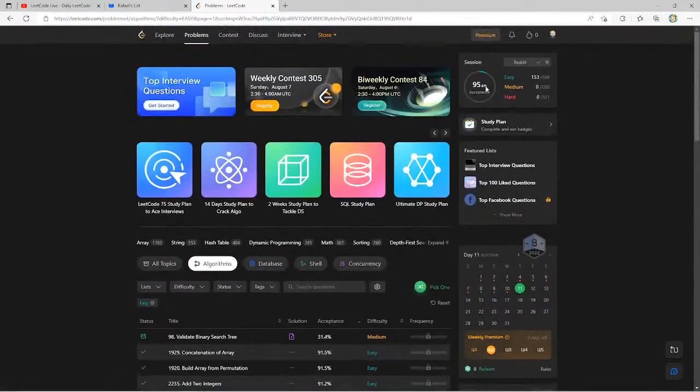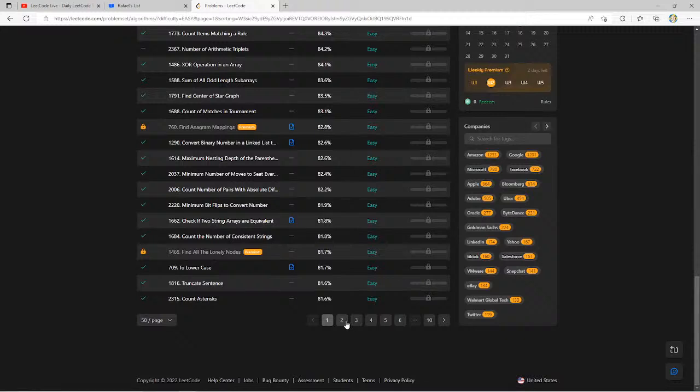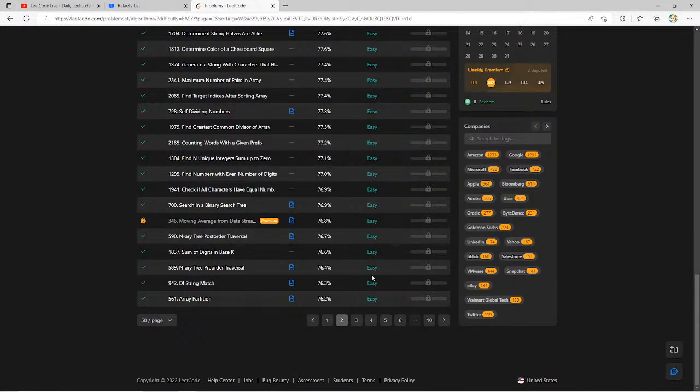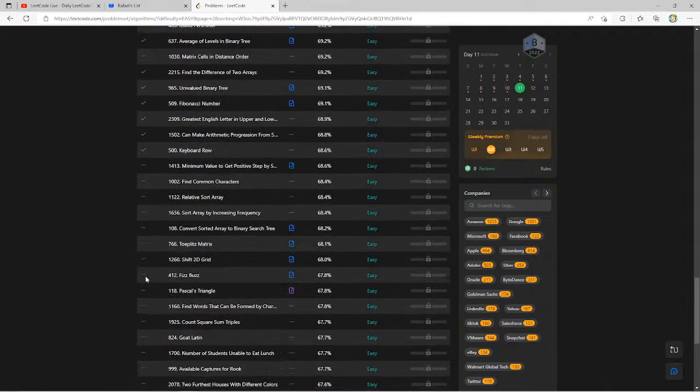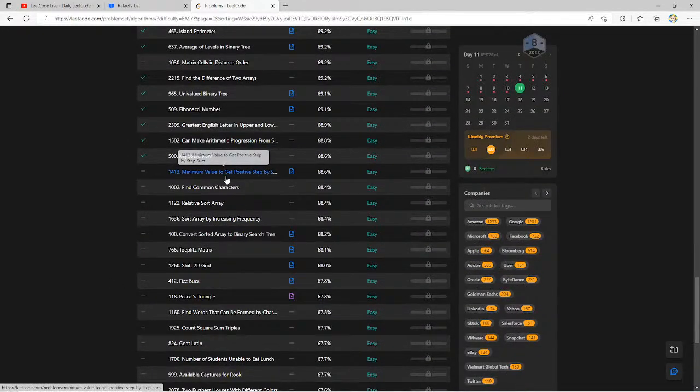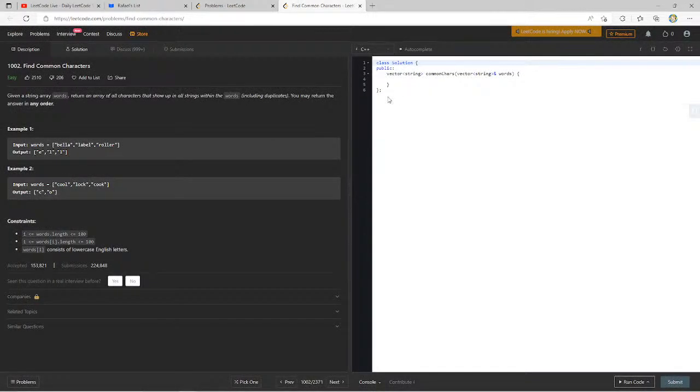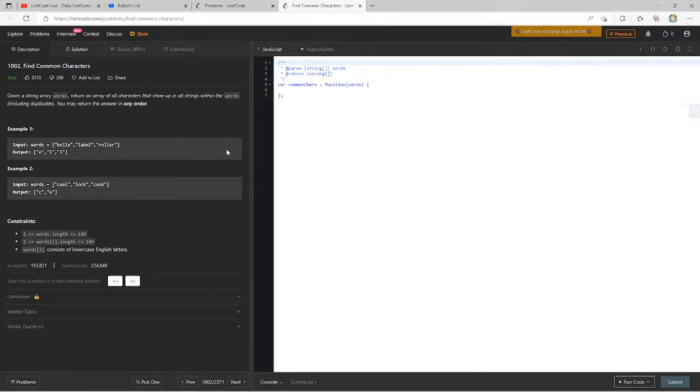So we left off yesterday at 153 questions. We only did one yesterday because of the issue that we had. Let's go ahead and just start on the next one here. Let me make this 100 per page, just like we were doing last time. This one was kind of strange, so let's just go to Find Common Characters. And let's do JavaScript.